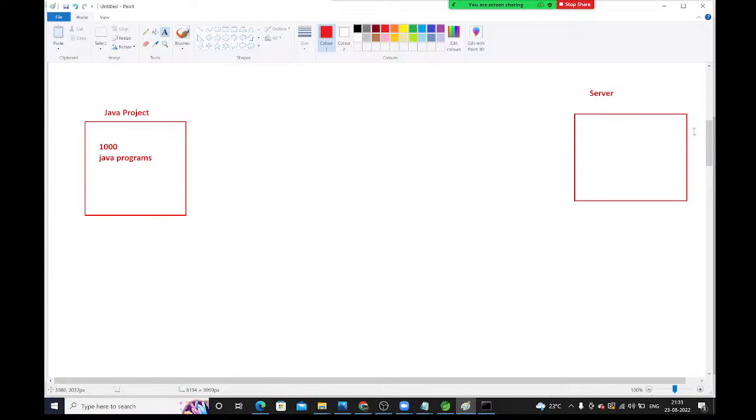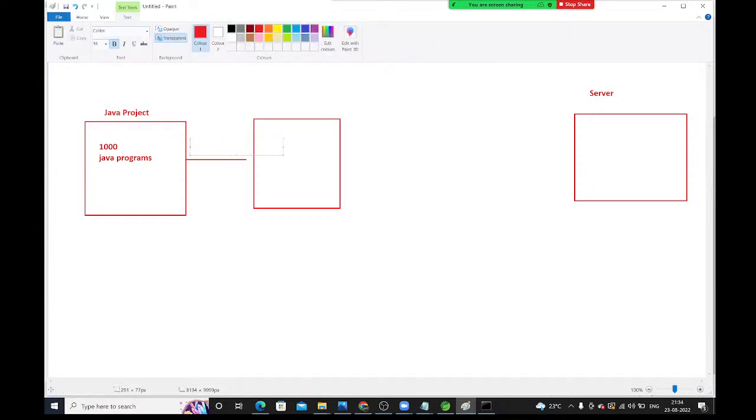Directly you can't deploy. Then what do I need to do? First, you need to convert these Java programs into bytecode, into .class files. You need to compile this entire project. When you compile this entire project, what will happen? However many .java classes are available, that many .class files will be created.